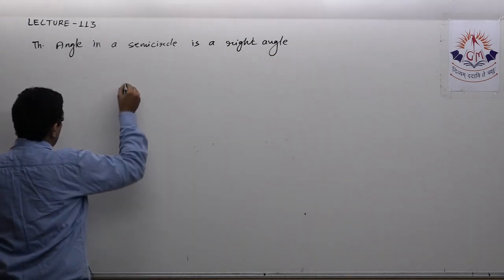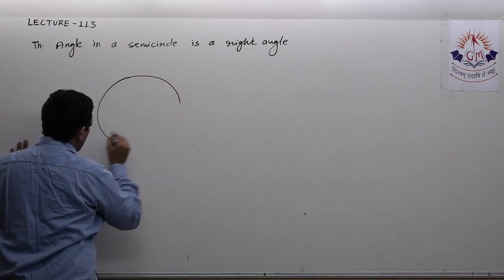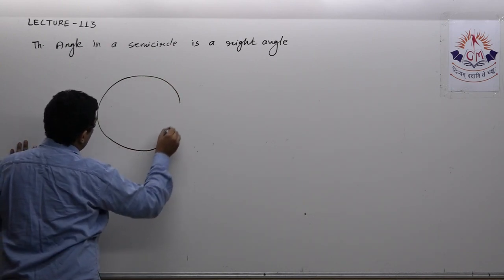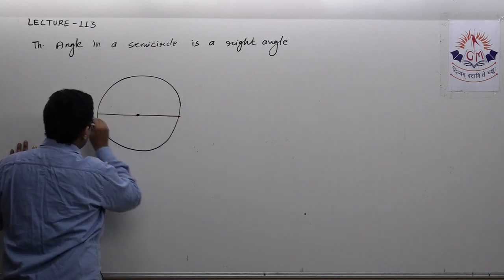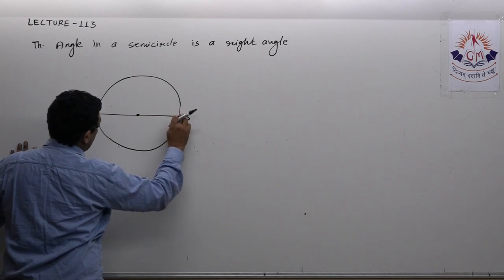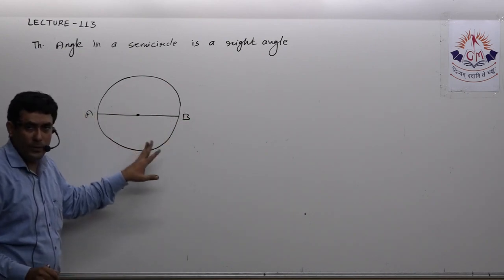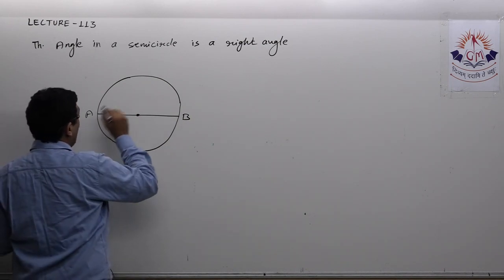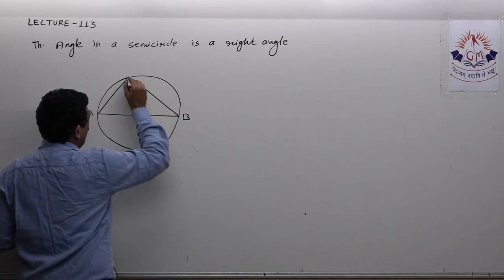This theorem says that if we have a circle and there is an angle which is in the semicircle, that means, in other words, if I say AB is a diameter, then definitely this upper part is a semicircle and this lower part is again a semicircle. Now if there is any angle in the semicircle in this way, then definitely it will be 90.